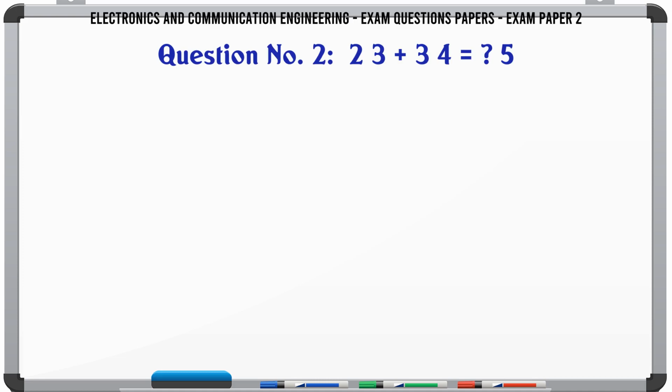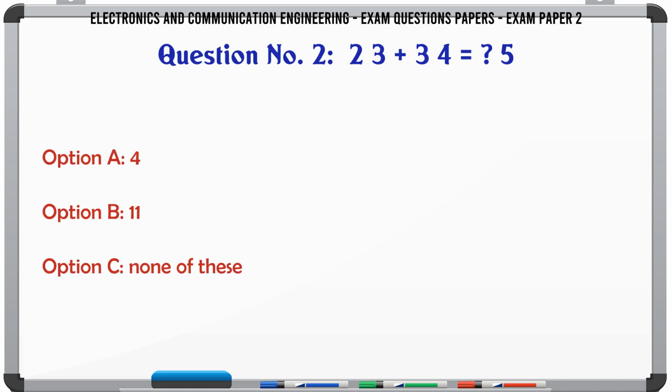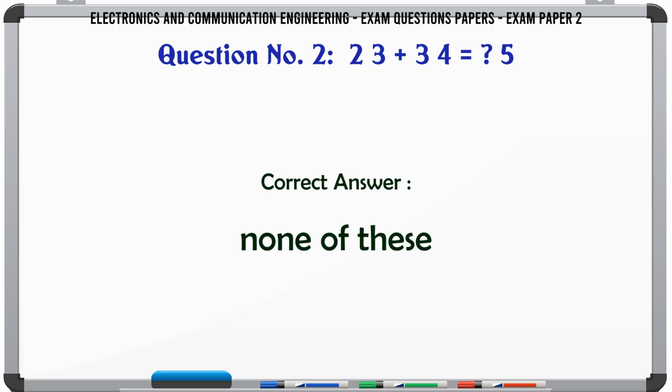2, 3, 3, 4, 5. A. 4. B. 11. C. None of these. D. Not possible. The correct answer is none of these.